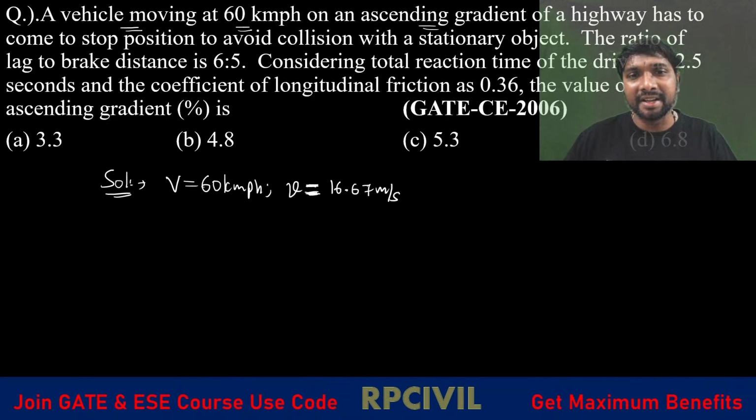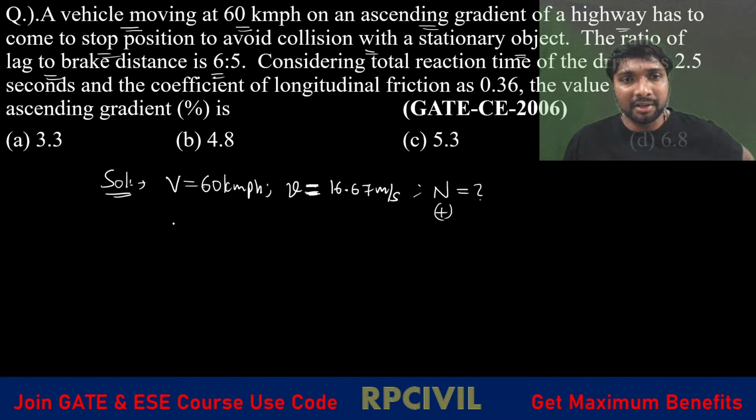On an ascending gradient, the vehicle is traveling on which gradient? Ascending gradient. We don't know the gradient; this is a positive value. The vehicle on a highway has to come to a stop position to avoid collision with a stationary object. The ratio of lag distance to brake distance is 6:5.